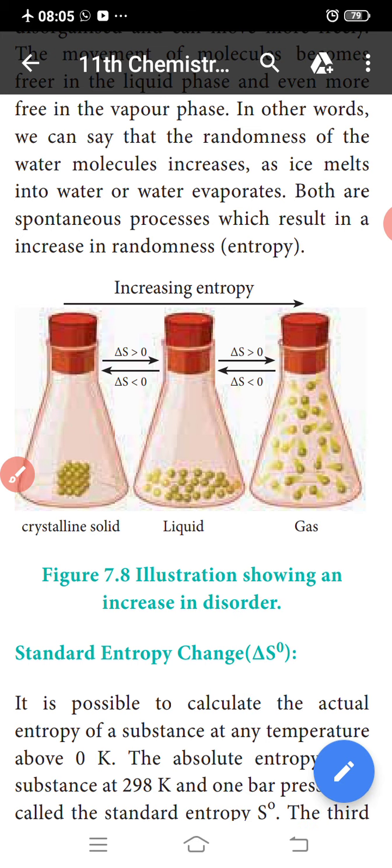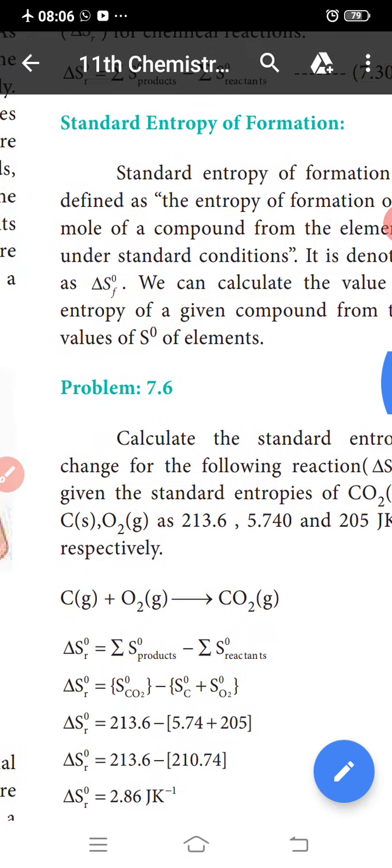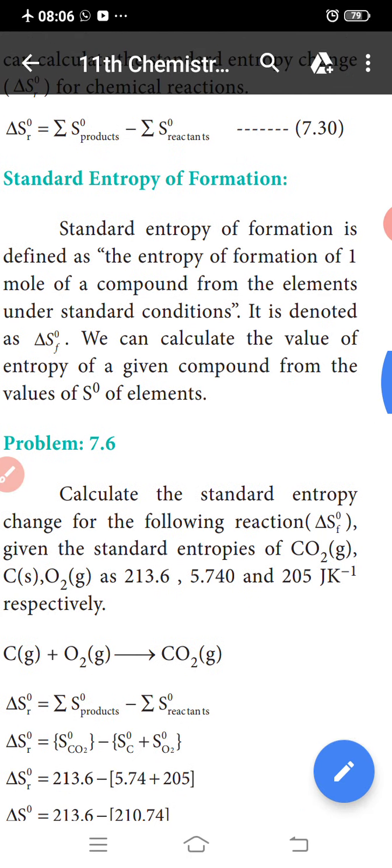The next topic is the standard entropy of formation.